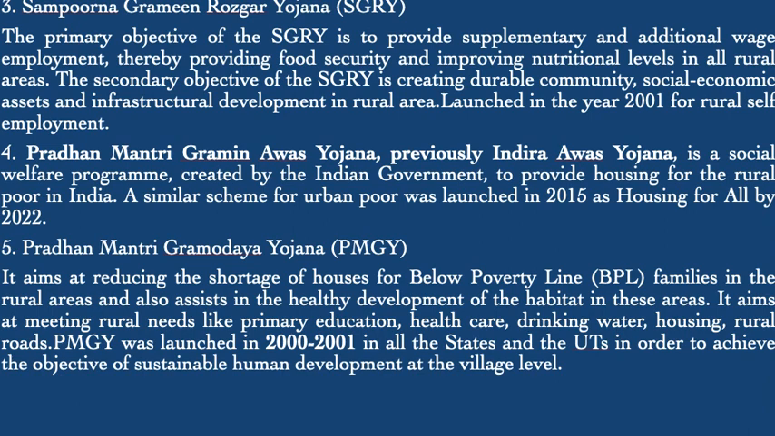Pradhan Mantri Gramodaya Yojana. It aims at reducing the shortage of houses for below poverty line families in the rural areas and also assists in the healthy development of the habitat in these areas. It aims at meeting rural needs like primary education, healthcare, drinking water, housing, and rural roads. The Pradhan Mantri Gramodaya Yojana was launched in 2000 to 2001 in all the states and union territories in order to achieve the objective of sustainable development at village level.